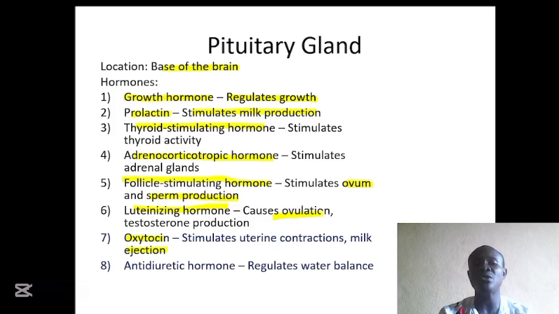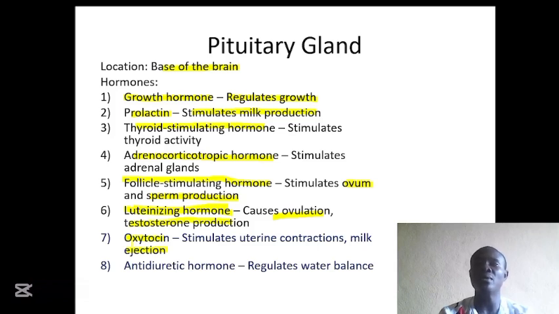The development of the egg is stimulated by follicle stimulating hormone, but the release of that egg from the ovary into the fallopian tube is caused by luteinizing hormone. The luteinizing hormone also causes the production of testosterone. These are the 6 hormones that are secreted by the anterior pituitary gland.